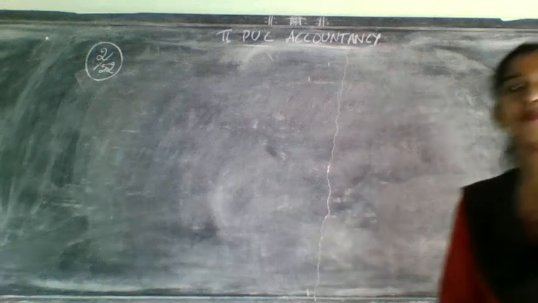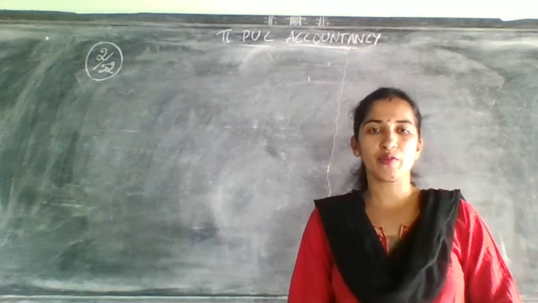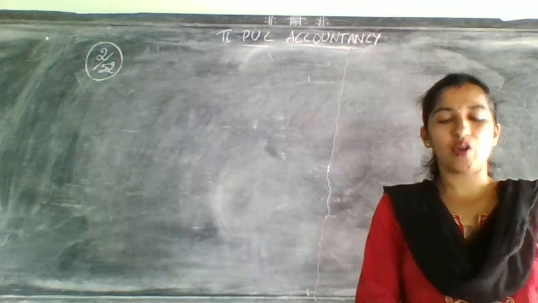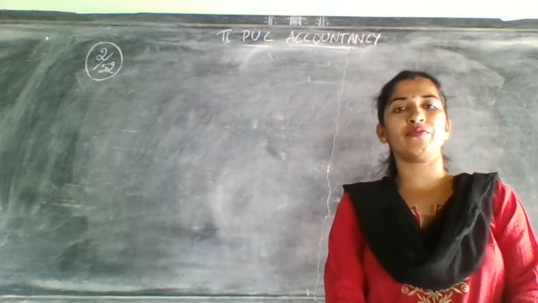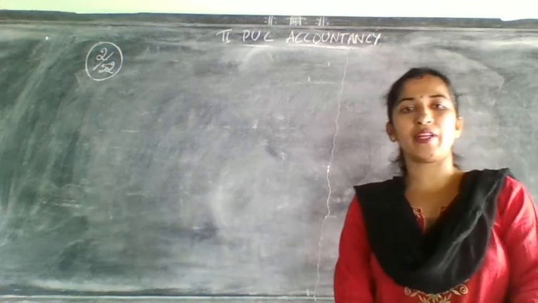Dear students, in today's class we are going to start 12 mark problems related to retirement of a partner. Already I have taught you the 5 main adjustments that will come at the time of retirement of a partner.